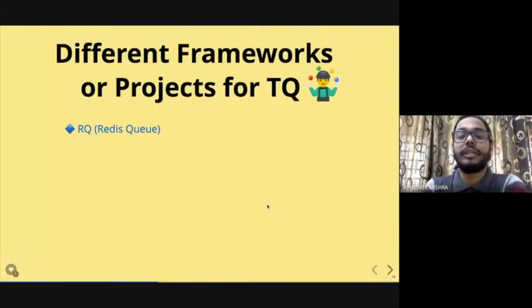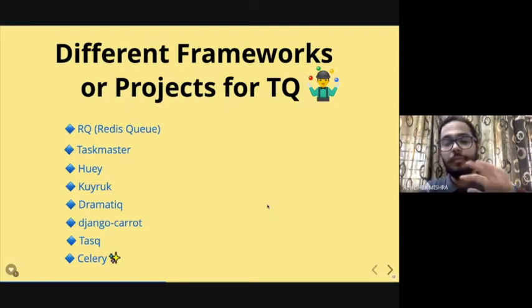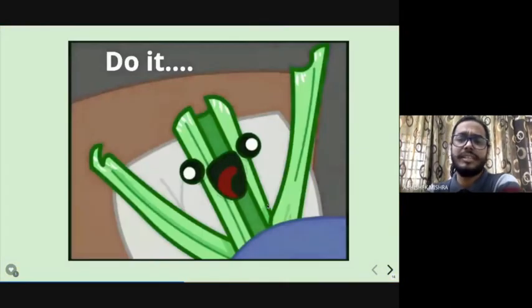So there are different projects for task queues. You have Redis Queue, then you have Taskmaster, Huey, a Drum queue, and then there's Django Carrot task queue, and then Celery. Today we'll be mostly focusing on Celery, which is an asynchronous task queue execution framework in Python. So let's talk about Celery.